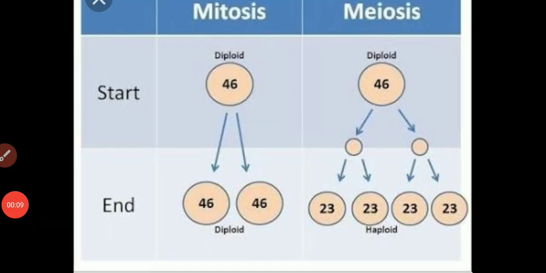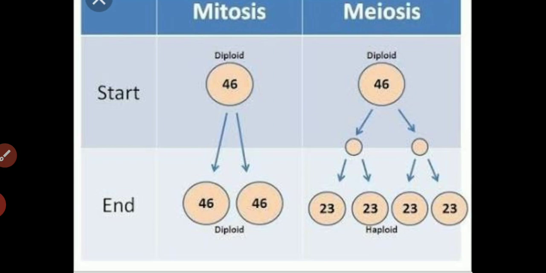What is cell division? Cell division is the process in which a cell divides to form new cells. There are two types of cell division, mitosis and meiosis. Mitosis cell division takes place in somatic cells. Mitosis occurs to form organs of the body. Meiosis cell division occurs to form germ cells or reproductive cells.